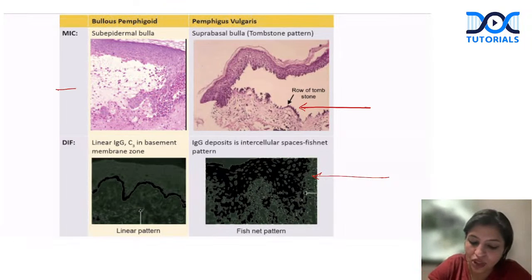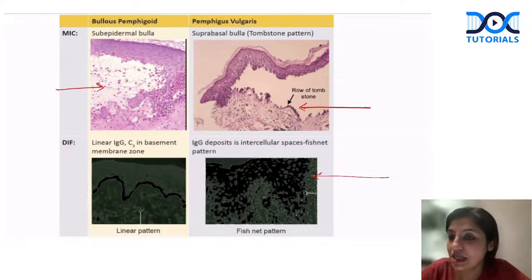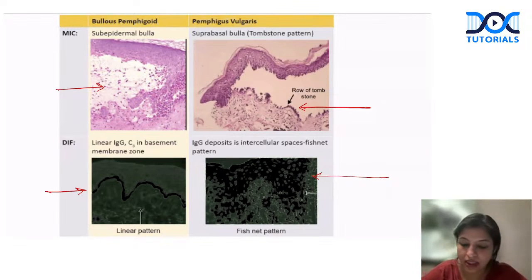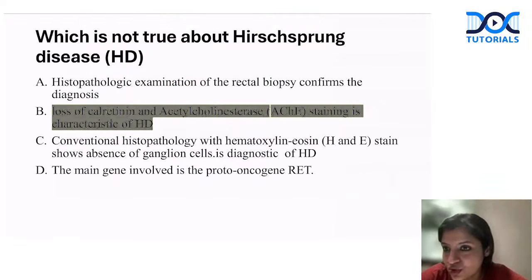Now, a bulla between the epidermis and dermis, that is subepidermal bulla. This is seen in bullous pemphigoid, and you see a linear pattern here. So that's very, very clear, that everybody should be super clear with, right? So coming to the next point, guys, FITC is also very commonly used in flow cytometry. Always remember.